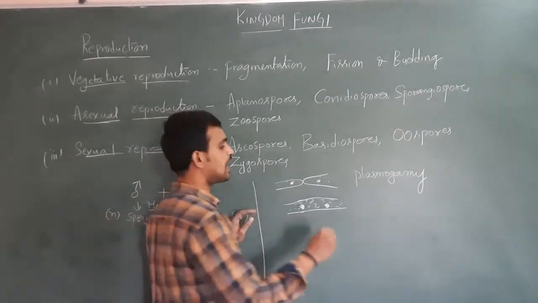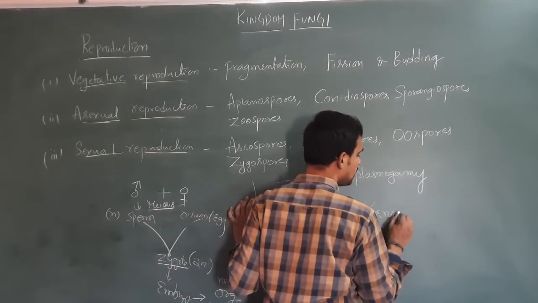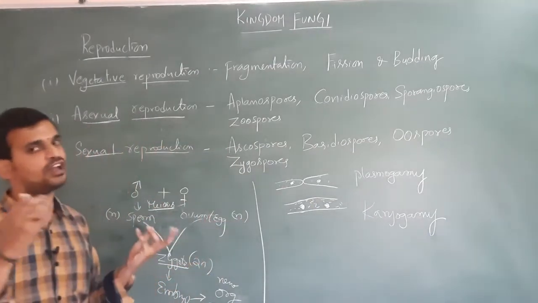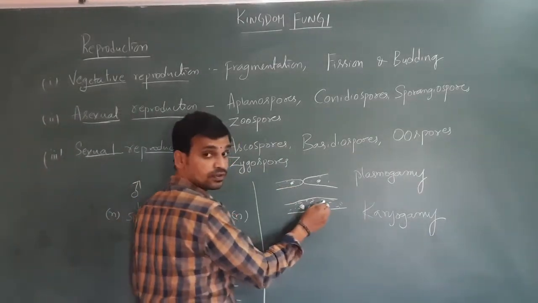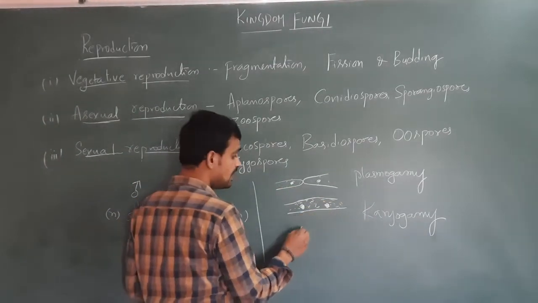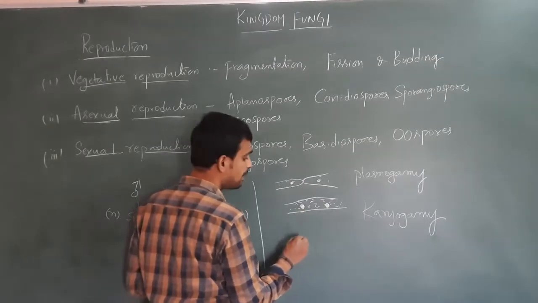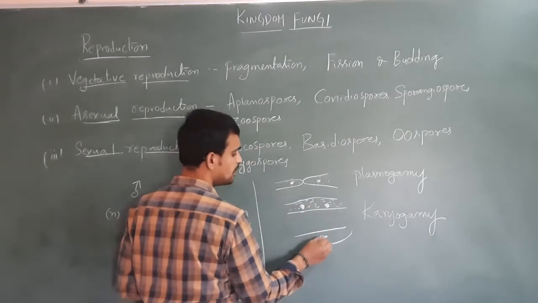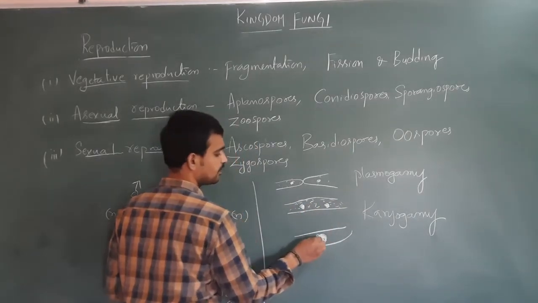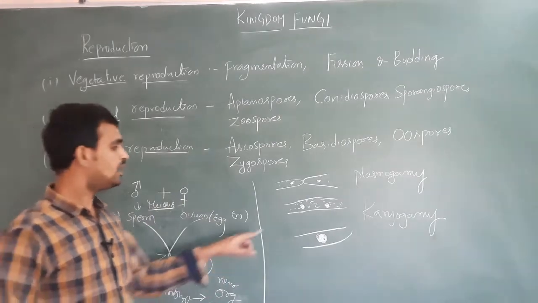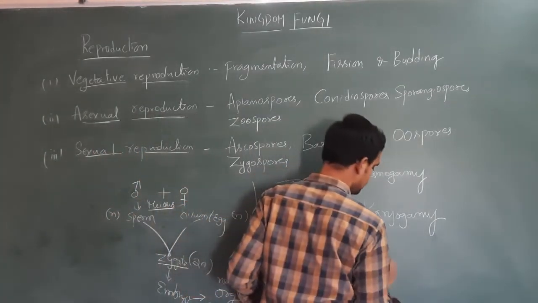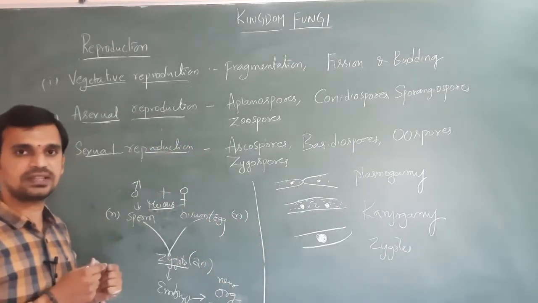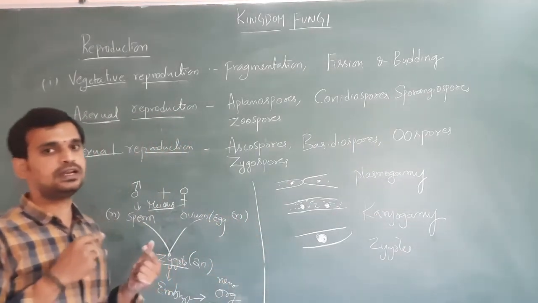Next, karyogamy takes place. What is karyogamy? Karyo means nucleus, gamy means fusion: fusion of nuclei. Only protoplasm is fused, the nucleus cannot be fused in the first step. Next, the two nuclei are fused and become one big nucleus. Now it develops into a zygote. Whenever two haploid nuclei come in contact with each other, they form the diploid zygote.